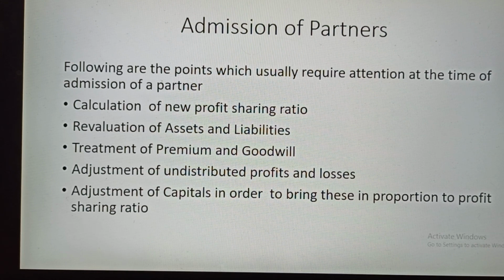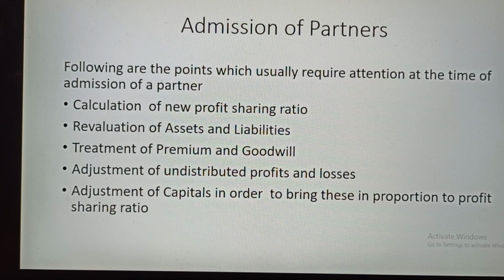In our class we have completed calculation of new profit sharing ratio. We have learned the techniques of how to calculate gaining ratio and sacrificing ratio. We have learned how to treat goodwill. We have discussed the methods of goodwill, and those three methods we have already discussed.